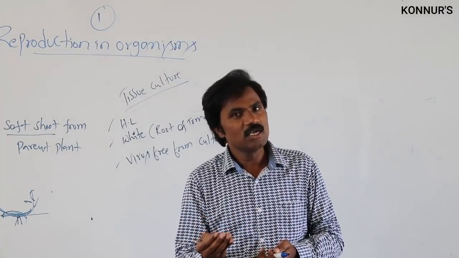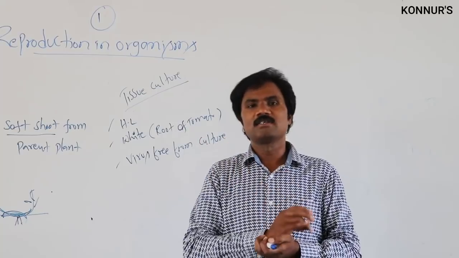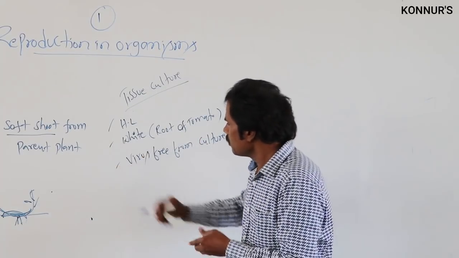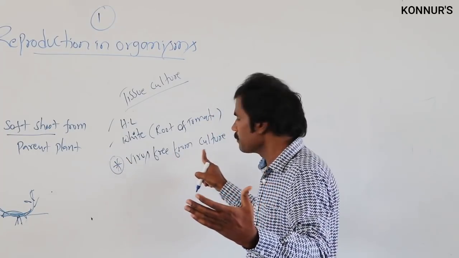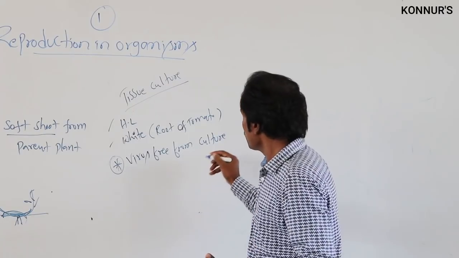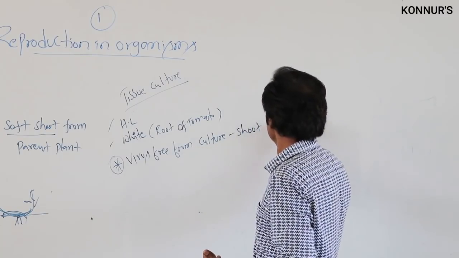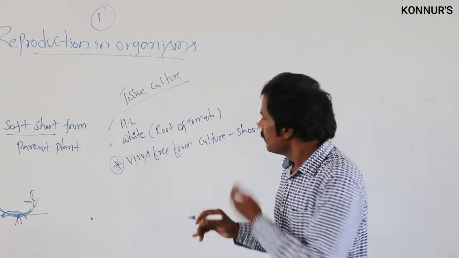Either root culture, shoot culture, leaf culture, or pollen culture, they give different options. Many times they ask which among these gives virus free culture. That is most probably shoot culture. Normally it takes place in shoot culture.